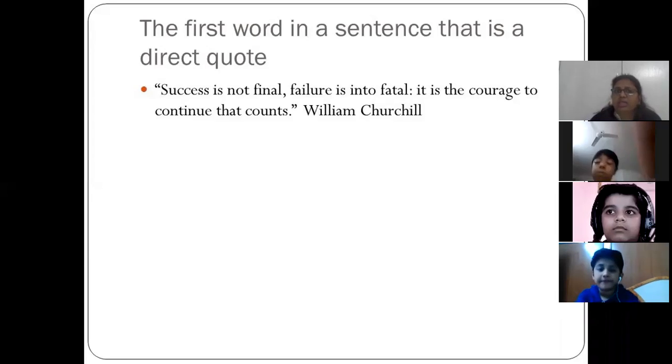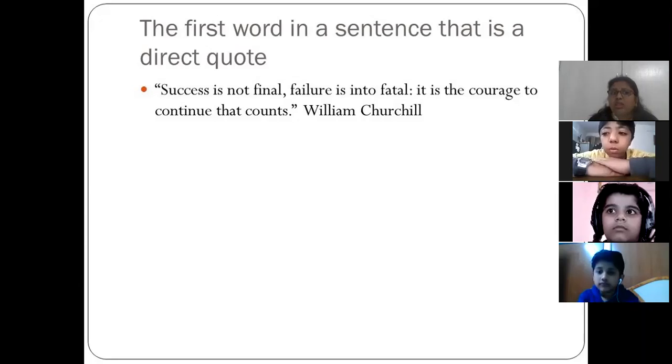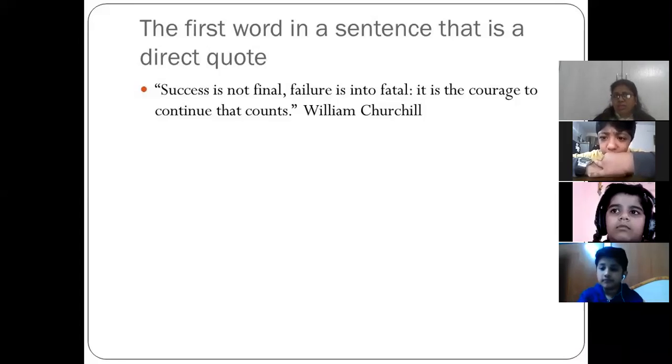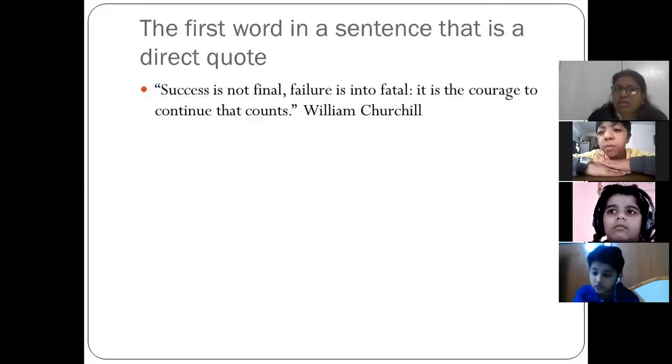When you are writing anything which is a direct quote, you write the first word as capital. You can see here, "Success is not final, failure is not fatal. It is the courage to continue that counts," and then it is written by Winston Churchill. Okay. So when you are writing anything in a direct quote, then the first letter will be in capital.